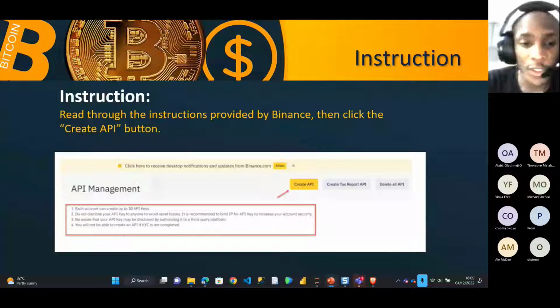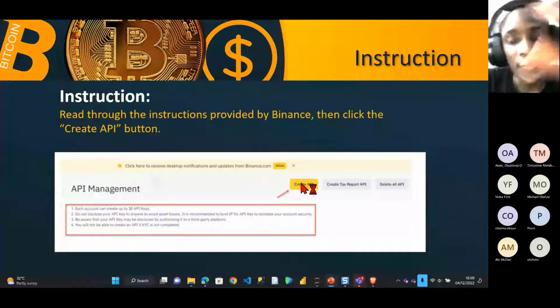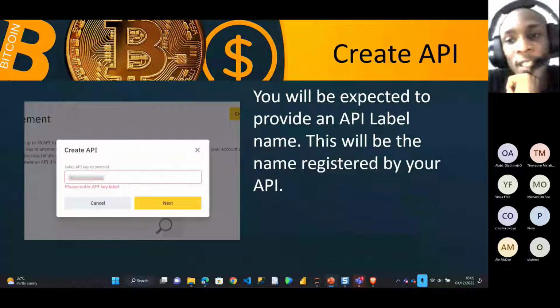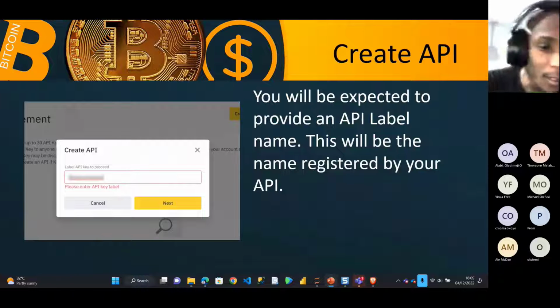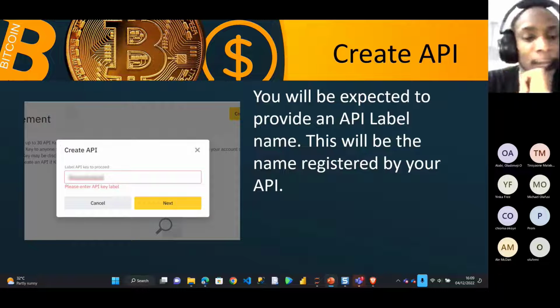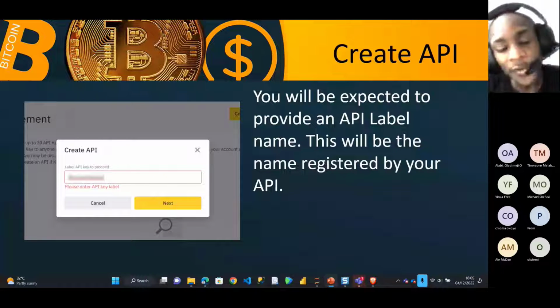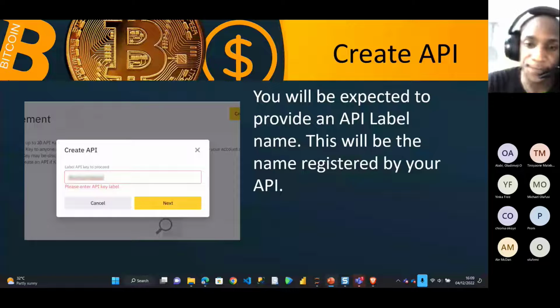After you've read through all this information, you click on create API at the top here, which I highlighted. Now you have to create an API label. You'll be expected to provide an API label name. This will be the name registered by your API. I blurred this part out because I've actually created it before, and as I told you, this is due to security reasons. The API name can be any name, but it must be unique to you. When you've written the name, click on next.